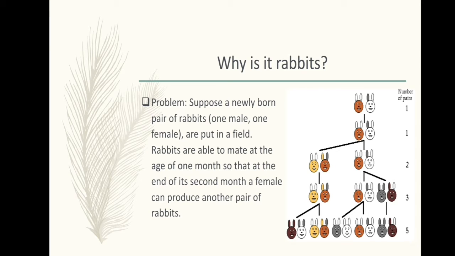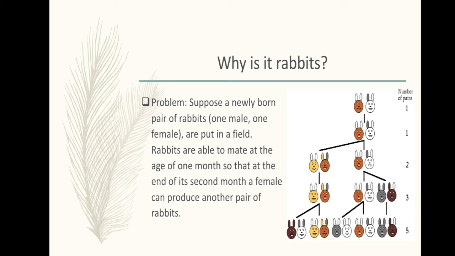Suppose a newly born pair of rabbits, one male and one female, are put in a field. Rabbits are able to mate at the age of 1 month, so that at the end of its second month, a female can produce another pair of rabbits. So consider that on the top of the illustration is one male and one female pair of rabbits. Eventually, they mature every month. So after that, they can produce another pair of rabbits. So that's the scenario. After the end of the month, they always produce another pair of rabbits.